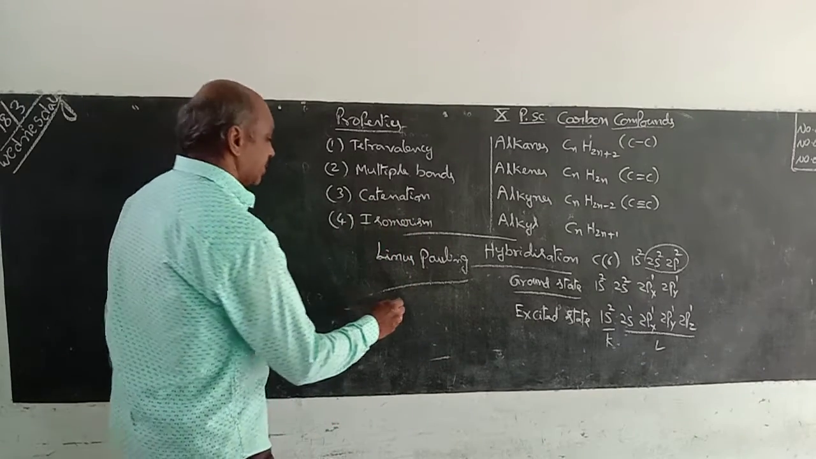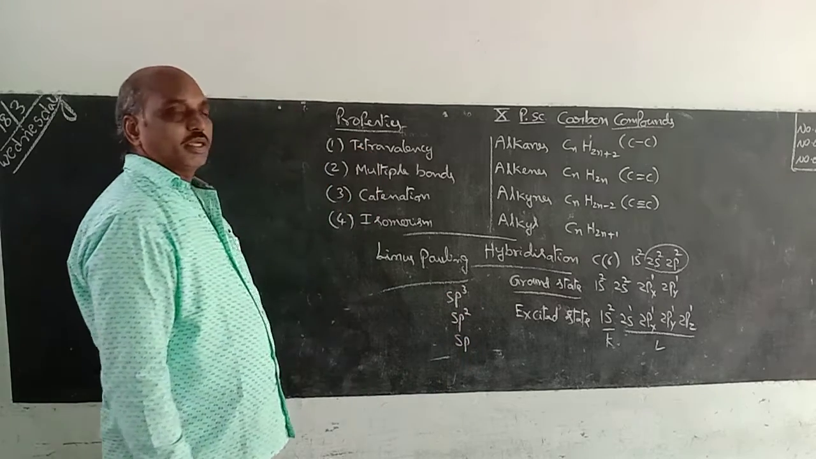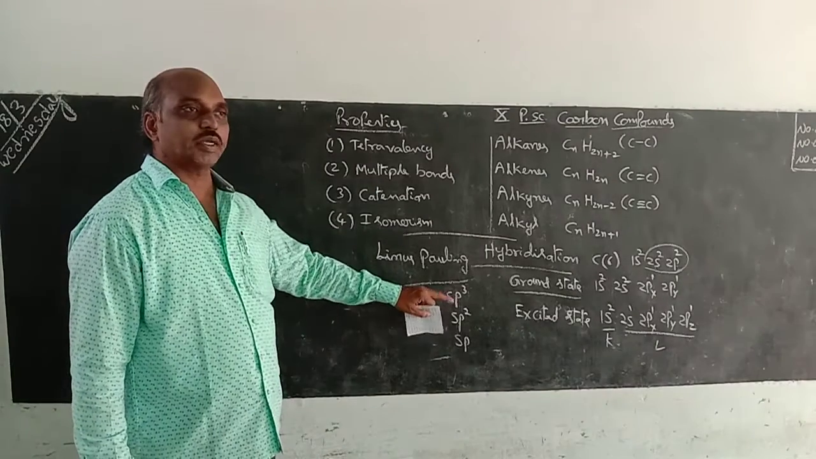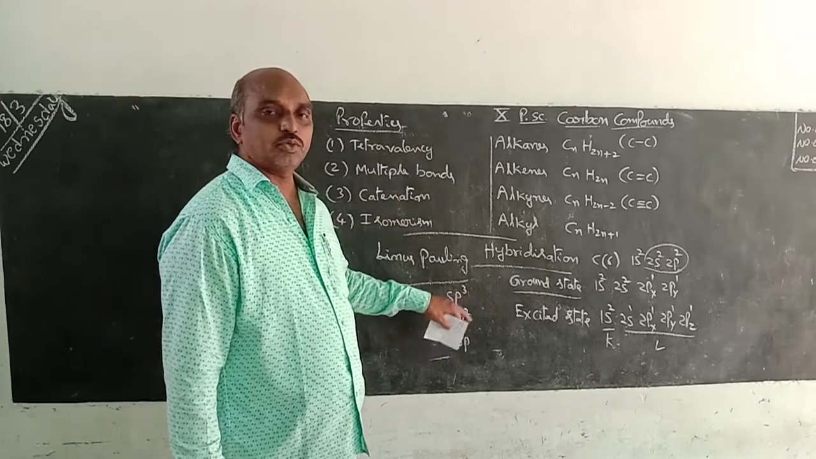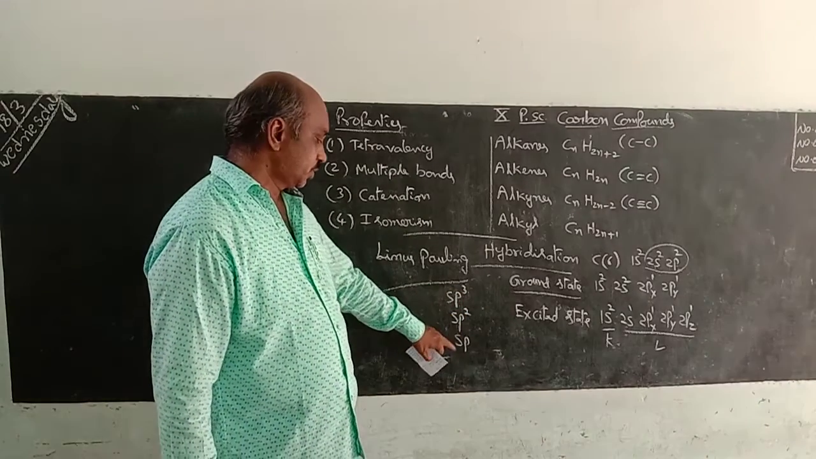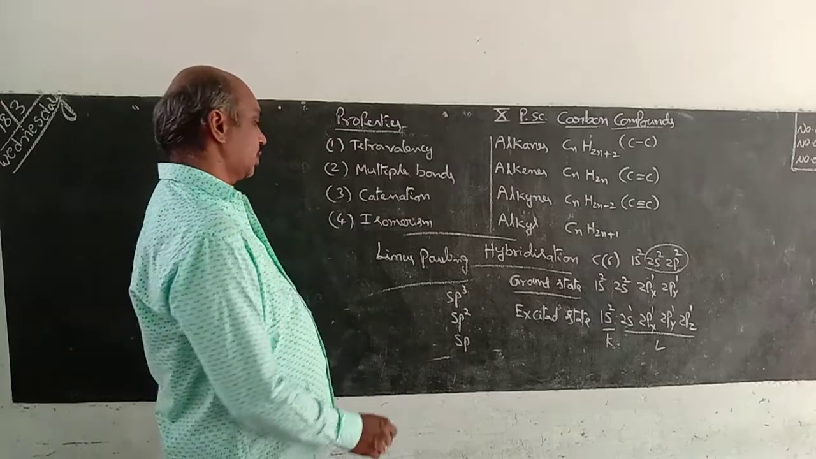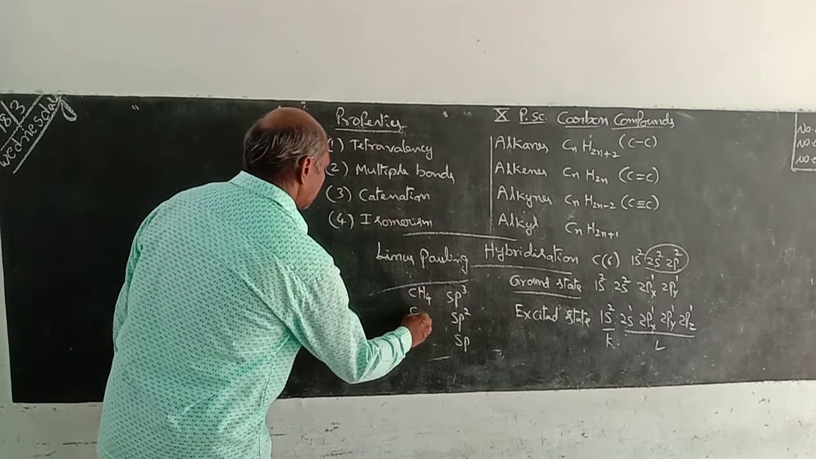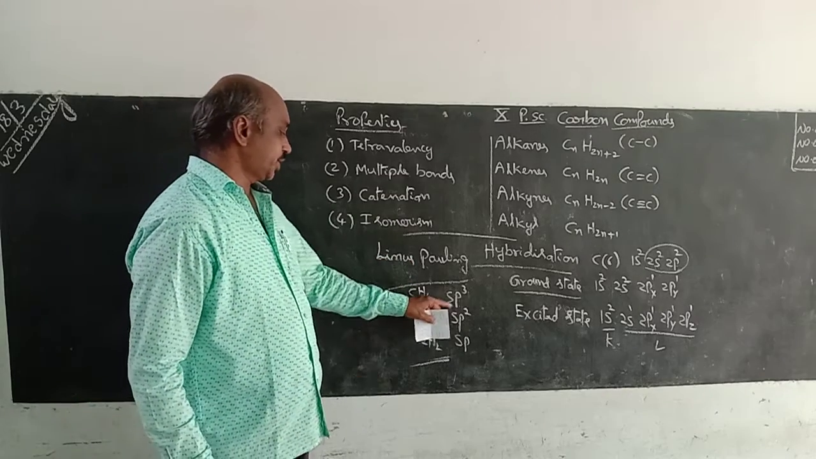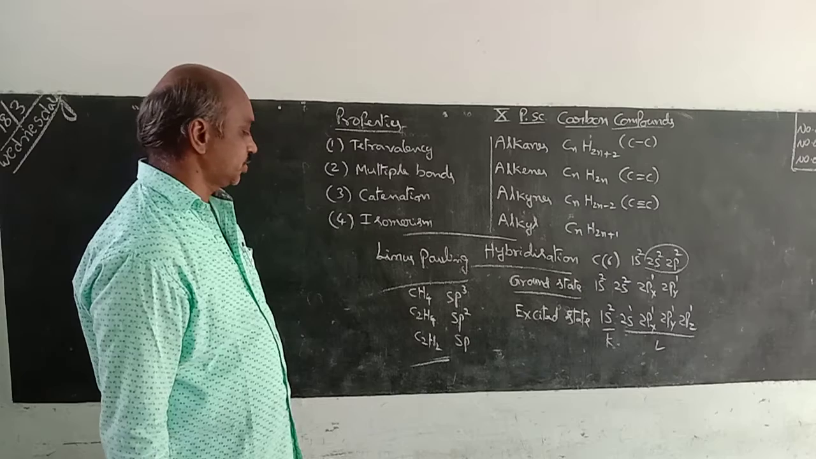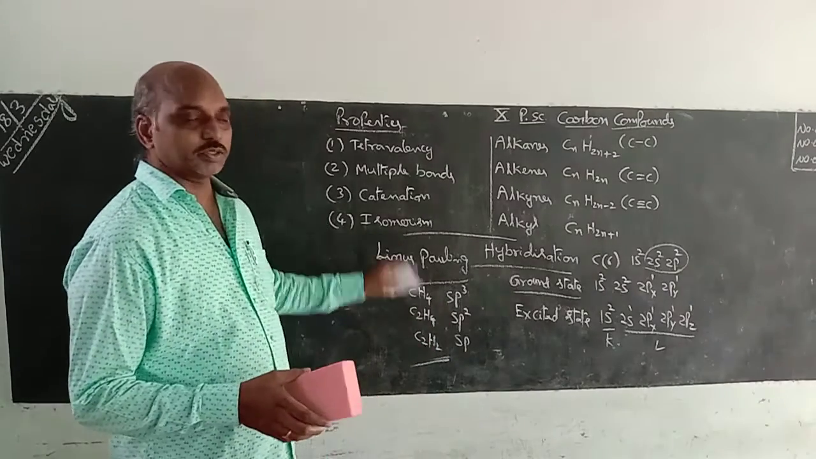In this hybridization, total 3 types are there: sp3, sp2, sp. sp3 means 1 s orbital and 3 p orbitals participate in the hybridization. sp2 means 1 s orbital and 2 p orbitals participate. sp means 1 s orbital and 1 p orbital participate. sp3 hybridization example is CH4, sp2 hybridization example is C2H4, sp hybridization example is C2H2. Not only this, several examples are there. Next class I will explain clearly about the hybridization formation.